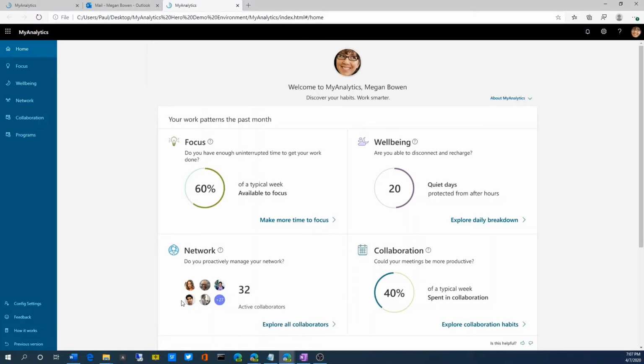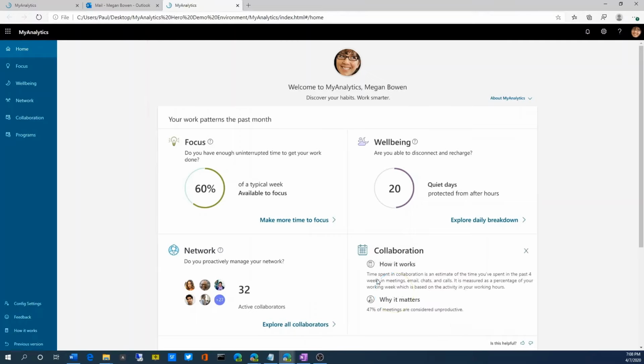My Analytics increases the productivity of Megan's meetings, which can have a huge impact as she typically spends 40% of her time per week in collaboration with others. Megan's time spent in collaboration is an estimate of her time during the past 4 weeks in meetings, email, chat, and calls. This is measured as a percentage of her working week based on her activity during working hours. Changing her collaboration habits can pay big dividends to Megan and her team, as 40% of her meetings are considered unproductive.